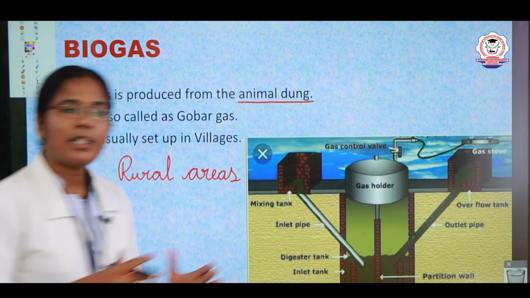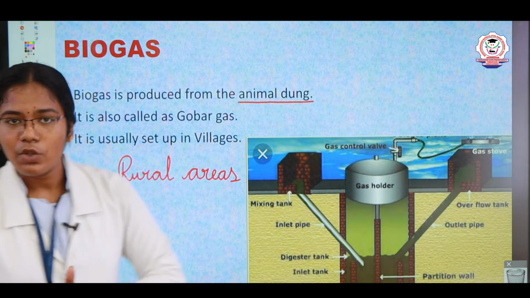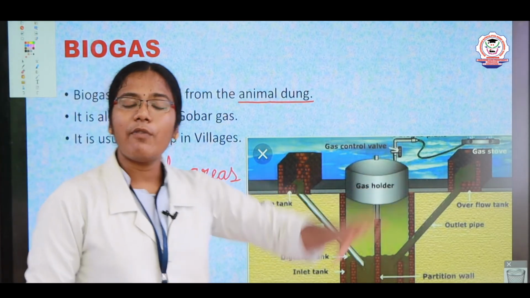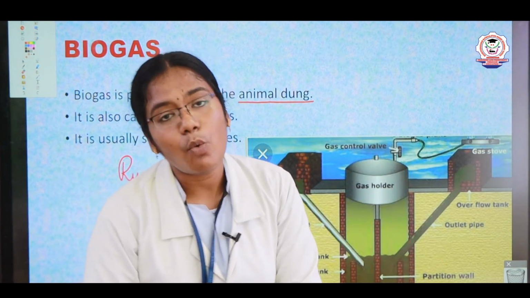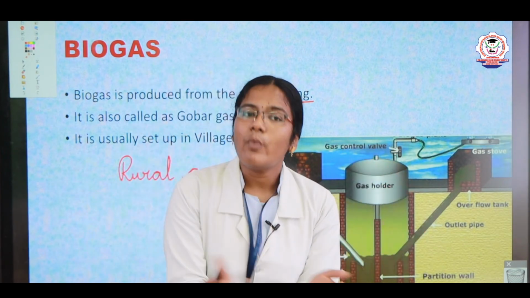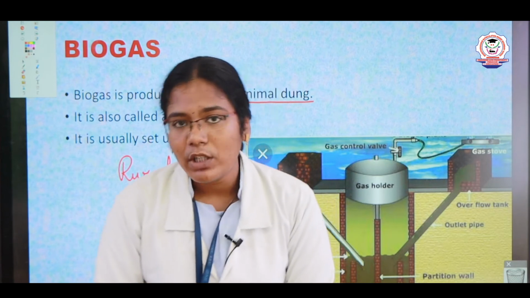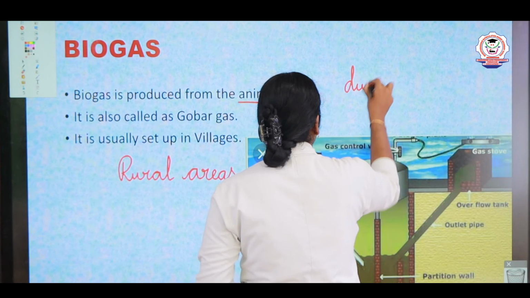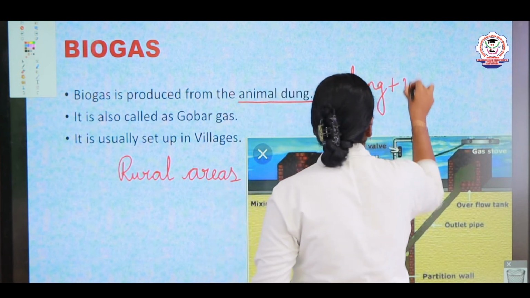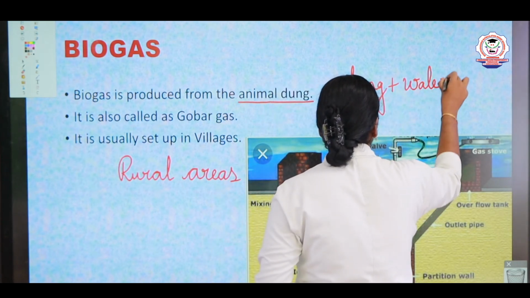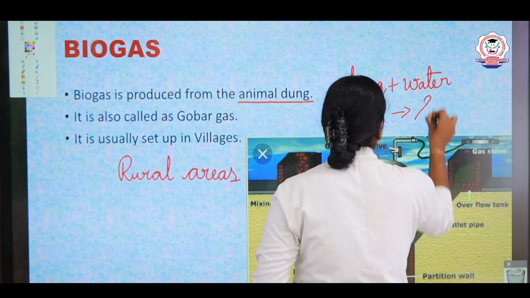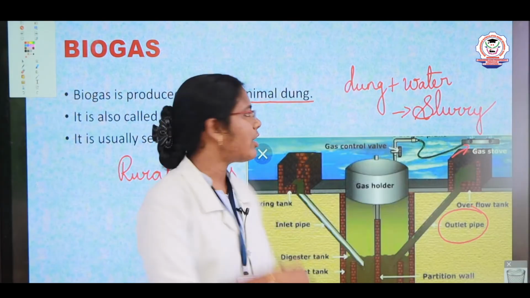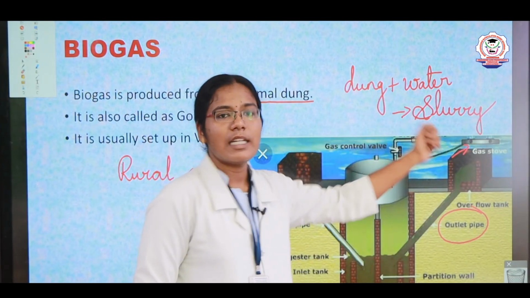Okay, animal dung, we call it cow dung, right? So biogas is produced with the help of animal dung, that means cow dung. Along with the cow dung they will add water. That means cow dung plus water, and we can say that is a slurry. Okay children, so dung plus water is slurry, right?